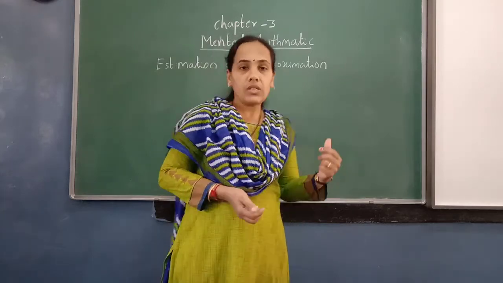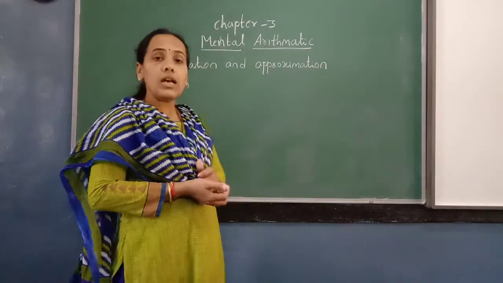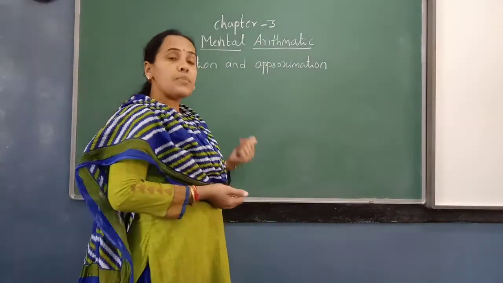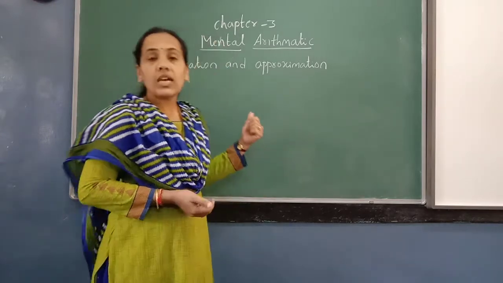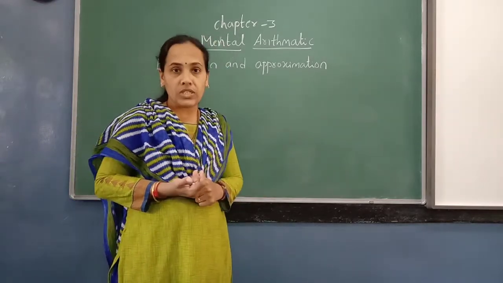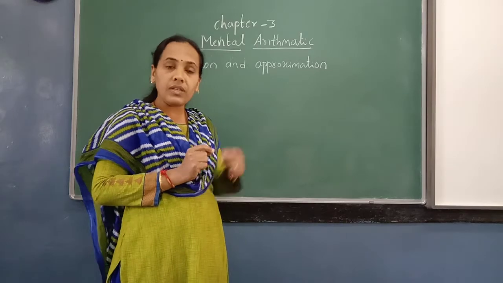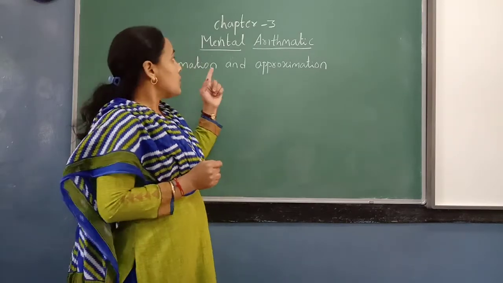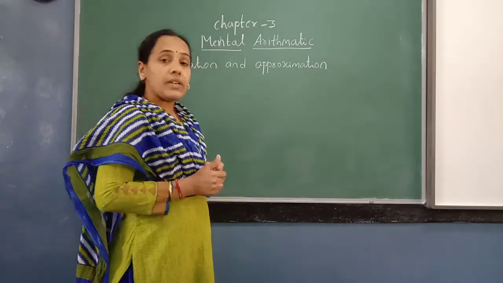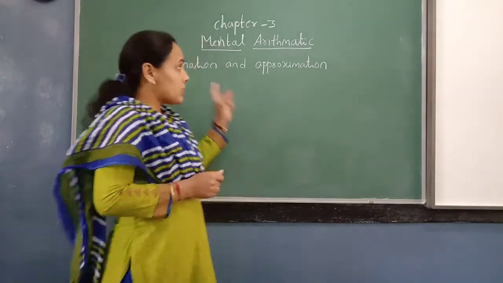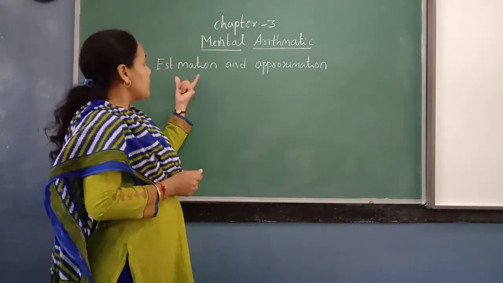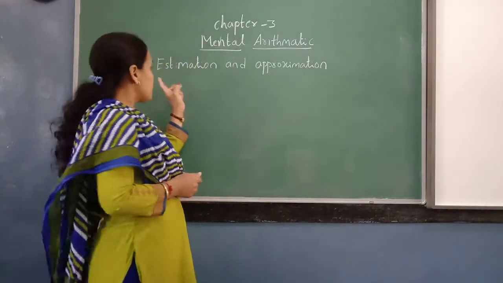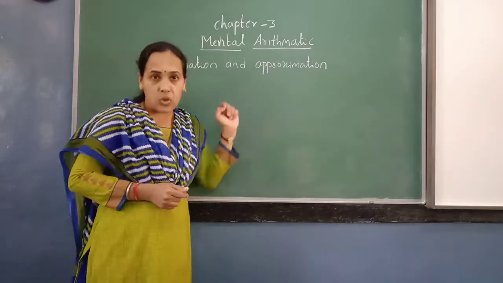After division, the next chapter is mental arithmetic. So why is it called mental arithmetic? Because in such calculations we use only mental calculations. Without using paper and pen we calculate mentally. So the topic name is given as mental arithmetic. In this topic we are going to understand these two terms, that is estimation and approximation.